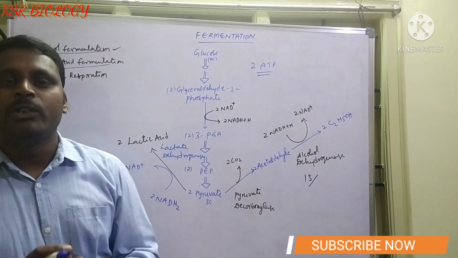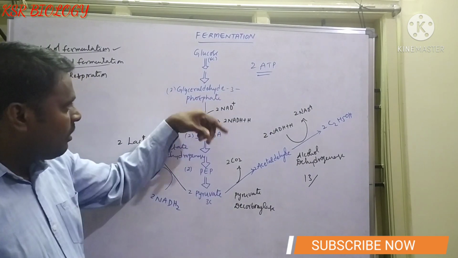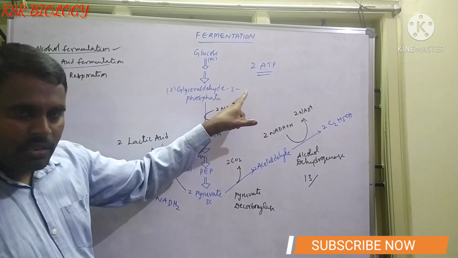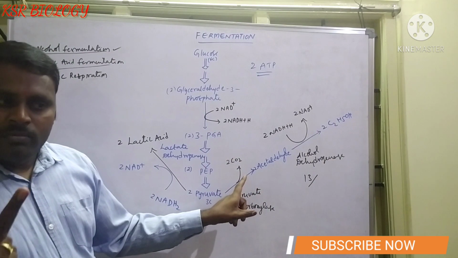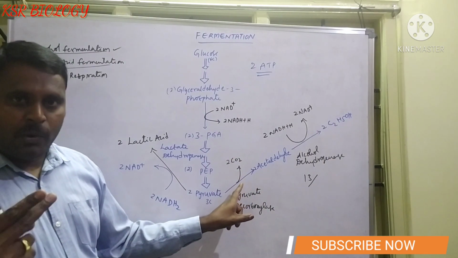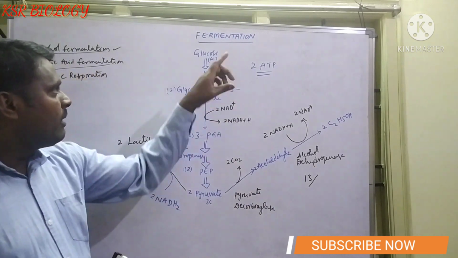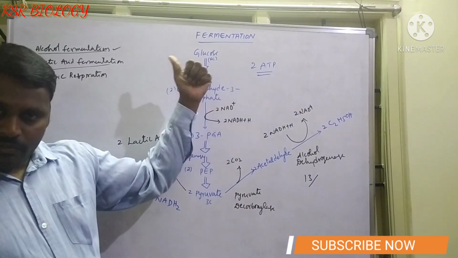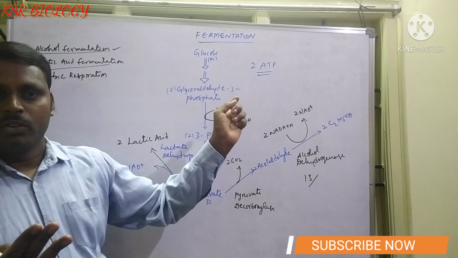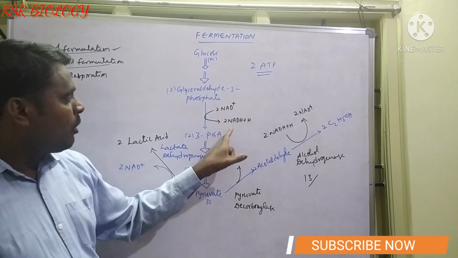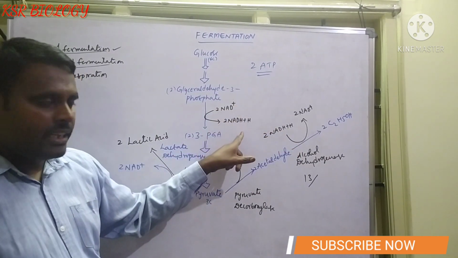Sir, how is it only 2 ATPs? Because we already studied glycolysis, reactions number 7 and 10: 2 substrate level phosphorylations is equal to 4 ATPs. But in reactions number 1 and 3, we use 2 ATPs. So the net gain is 2. How many NADH2s are formed in glycolysis? 2.